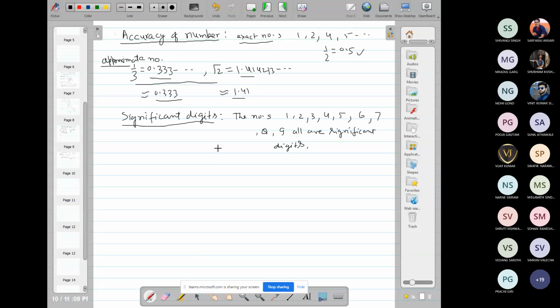So 0 is also a significant digit, except when it is used to fix the decimal position.